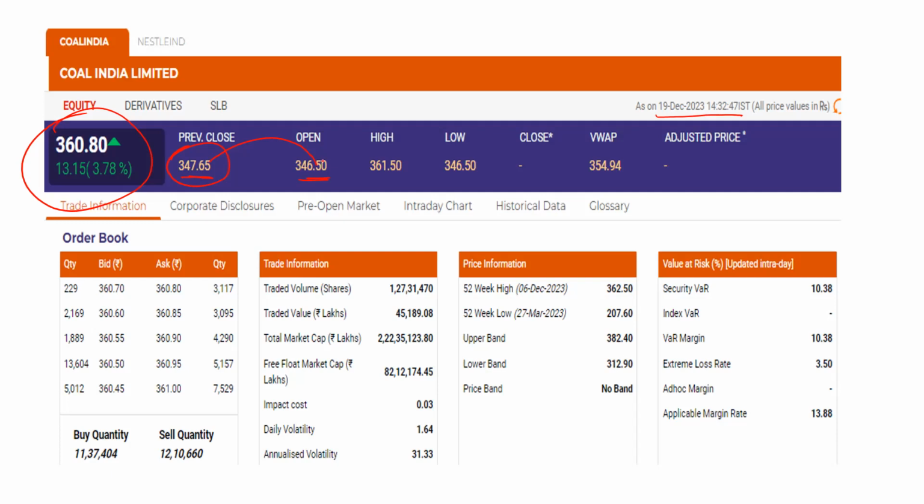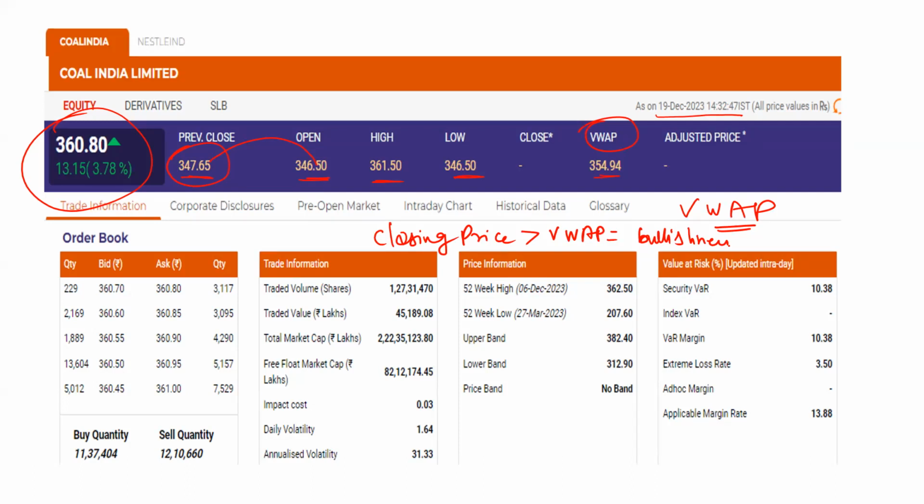So this is the opening price on the day, this is the highest the stock has shown, this was the lowest, and this is the current price it is trading at. Here VWAP means volume weighted average price. That is 354.94. If the closing price is trading above the volume weighted average price, that means it is bullishness. So if you want to buy, you can buy the stock.